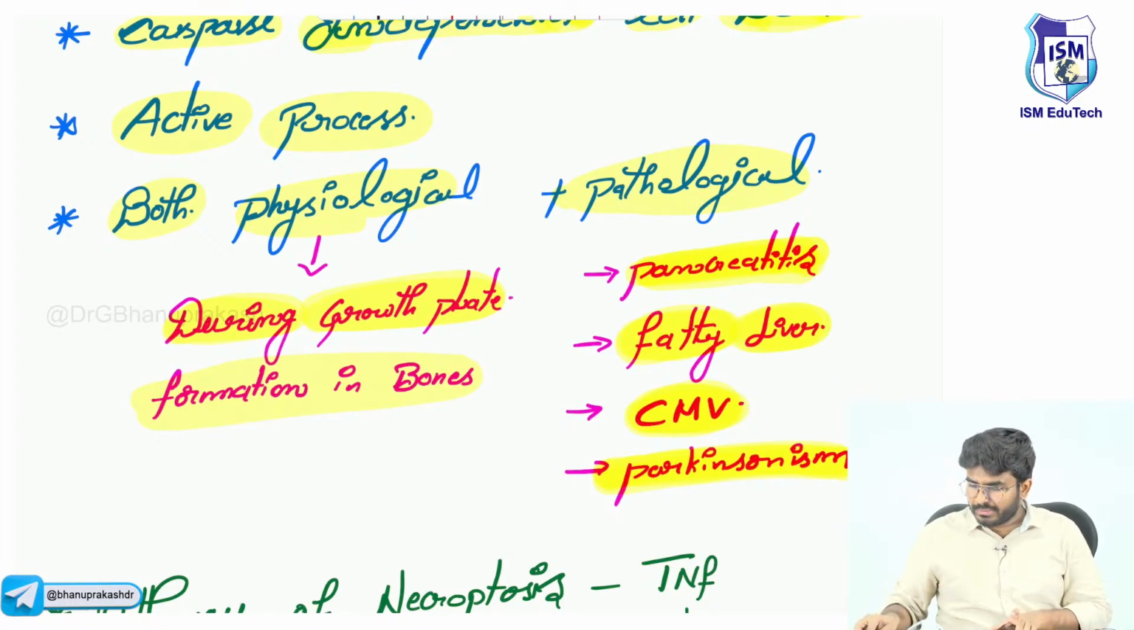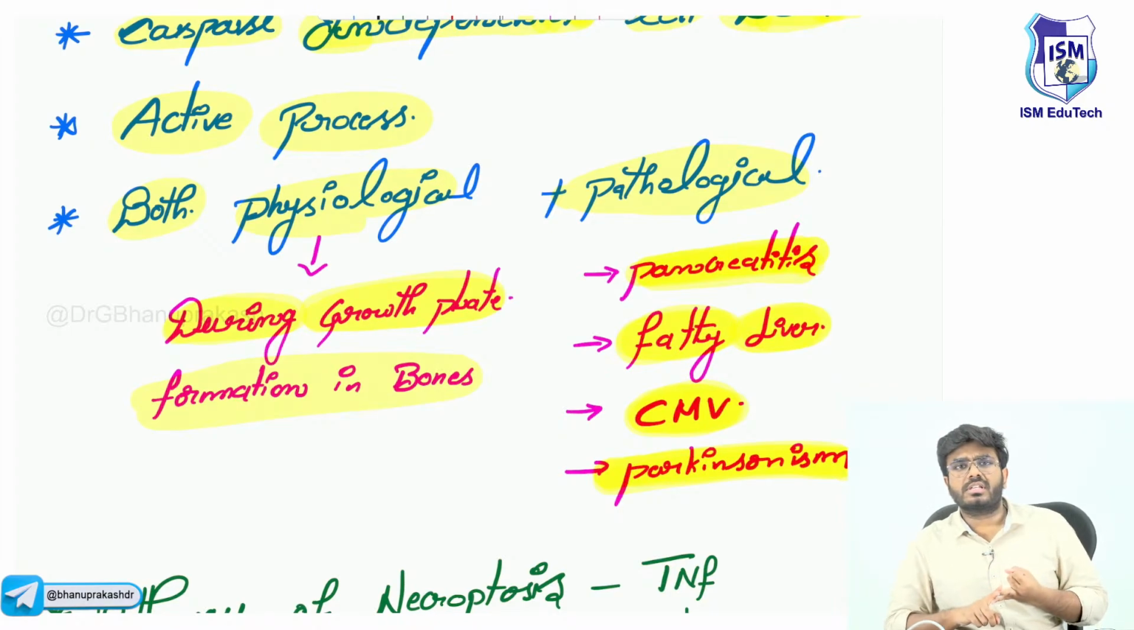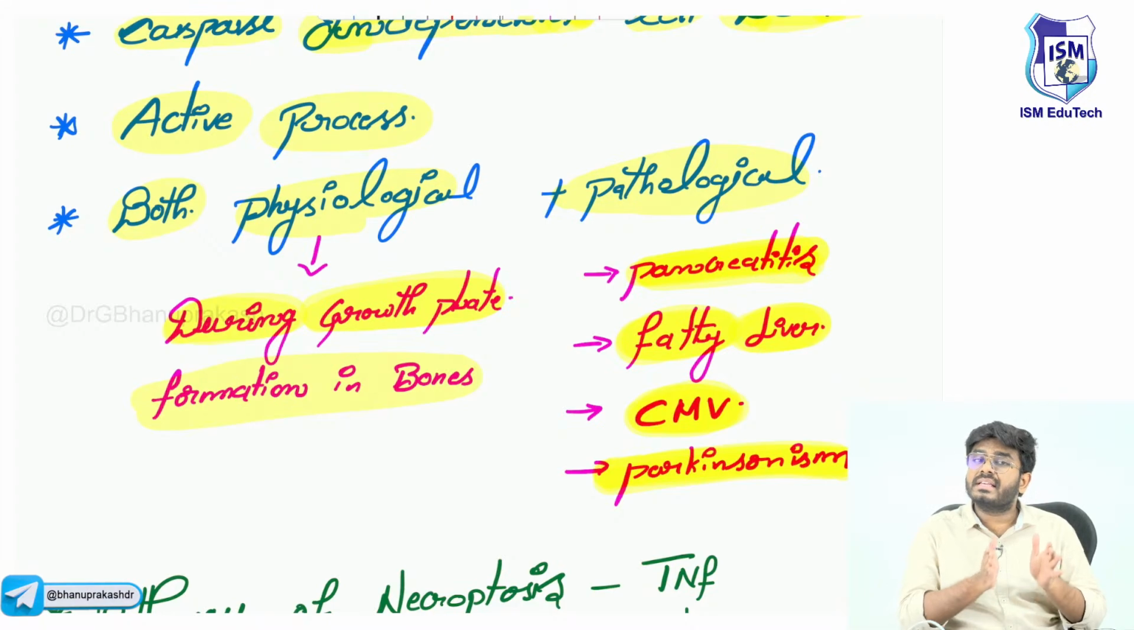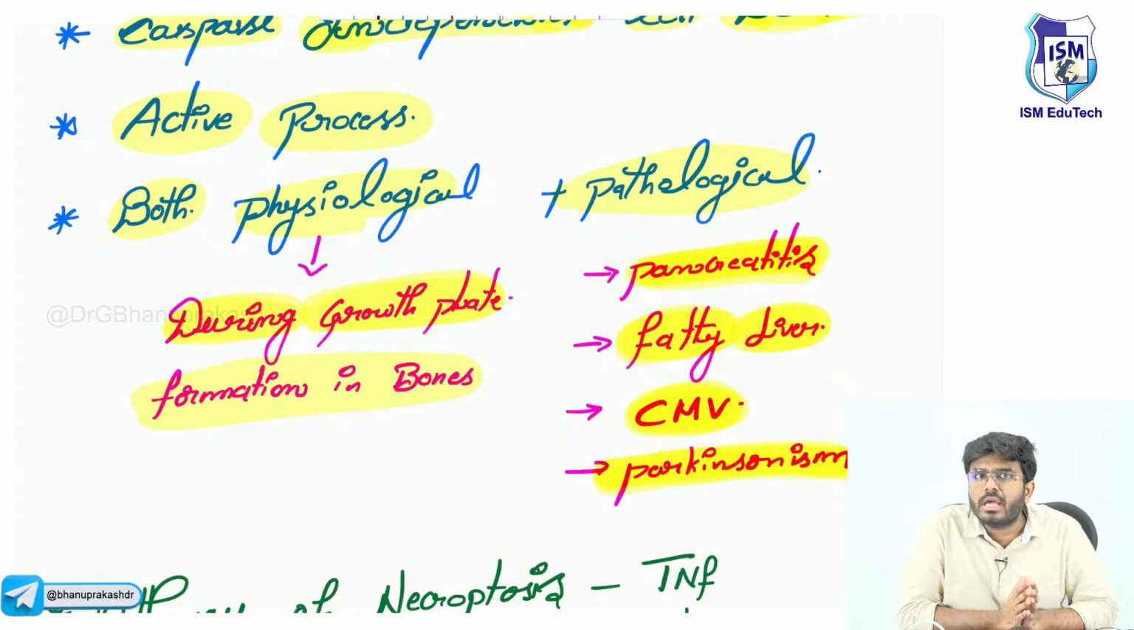So now tell me, necroptosis, important points. It's both physiological as well as pathological. It's a combination of necrosis as well as apoptosis. Why I am saying necrosis and apoptosis, later you will understand. But tell me, what are the physiological examples of necroptosis? Growth plate formation, mammalian growth plate formation. And what are the pathological examples?